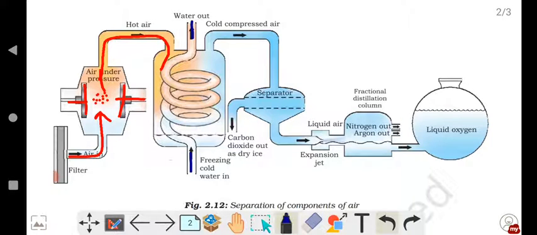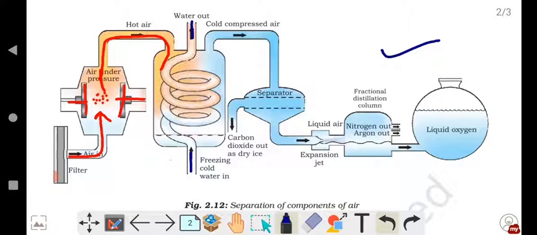If you have watched that video, you will understand it clearly. If you have not watched it, please watch that video of fractional distillation and simple distillation to understand this video on how to separate the components of air. If you don't understand that, you will not understand this also. So better watch that video and then come to watch this video.